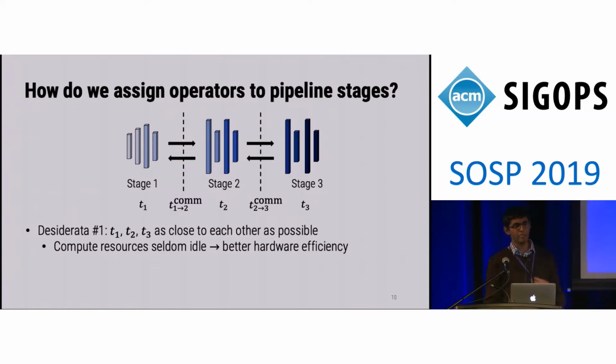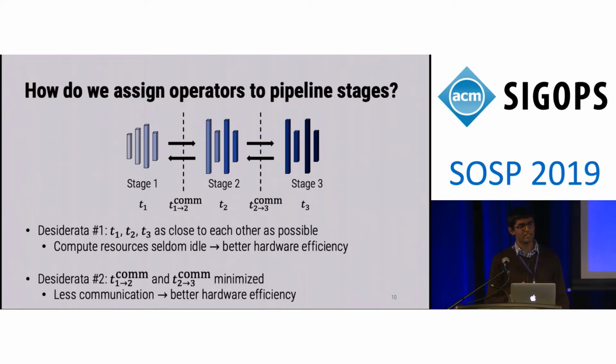In addition, we need to communicate activations and gradients between different stages, and this takes some time. So another desired property we want from our partitioning is that this communication time is as small as possible. Because the less time we spend communicating, the better the hardware efficiency of our pipeline setup.